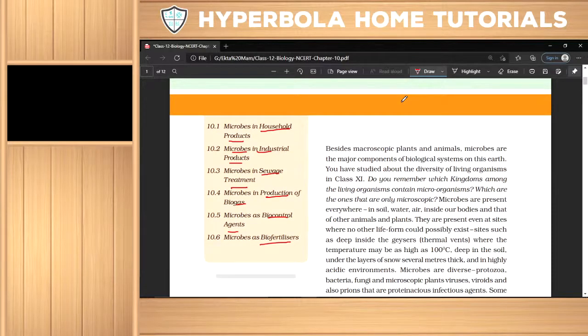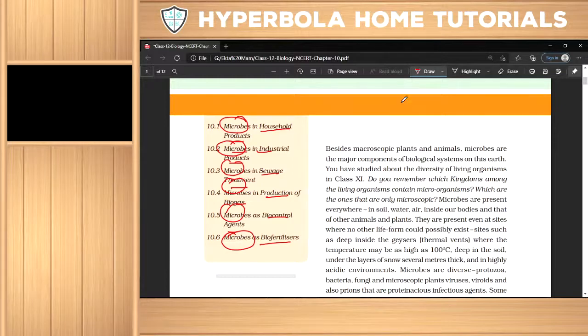Any of these processes, household, industrial, sewage, production of biogas, biocontrol, biofertilizers, involve microbes. Which microbes are important for human beings? Mostly bacteria, fungi and viruses, but mostly the fungi and bacteria are important.